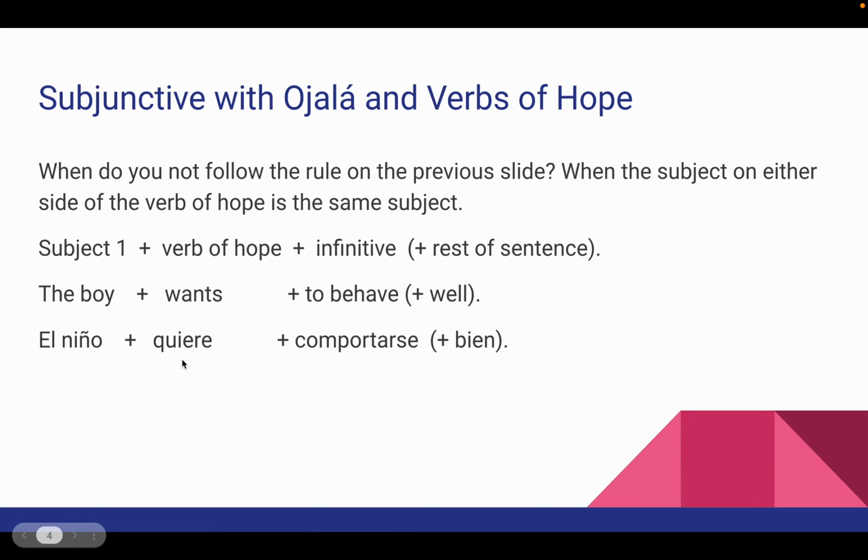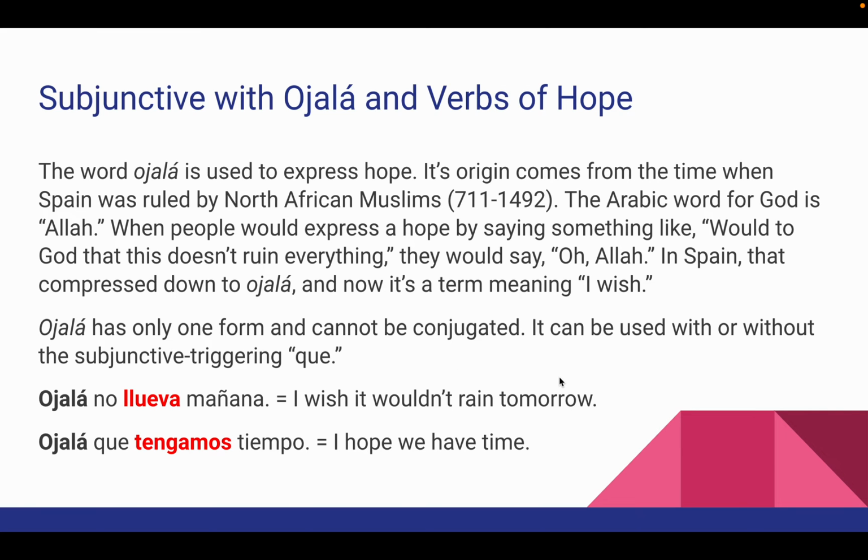El niño quiere comportarse bien. So verb of hope and then infinitive. Now that's just, if the boy wanted his sister to behave well, then we've got the second subject and the subjunctive verb after it. But it's the same subject, so you just use an infinitive after it.